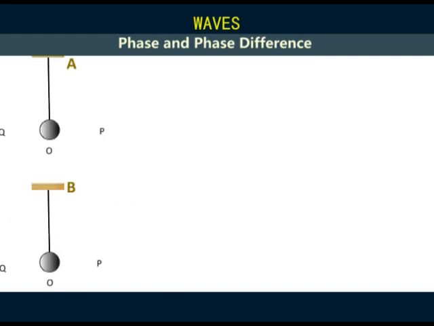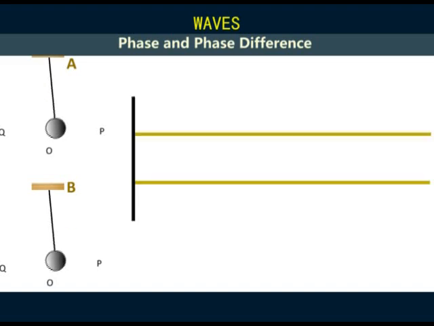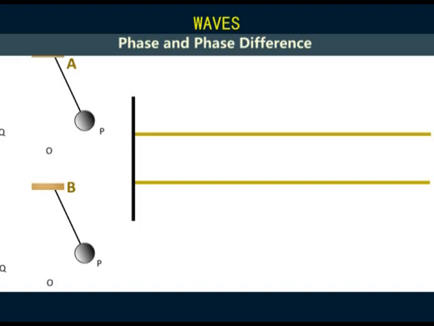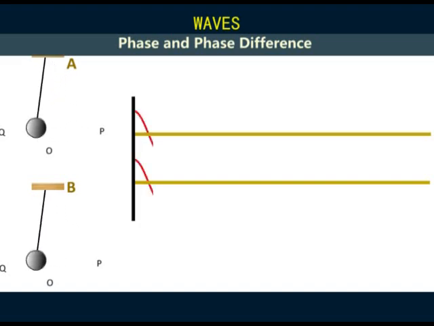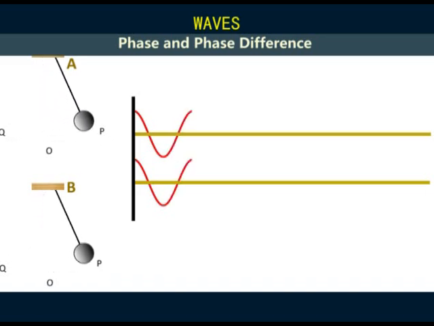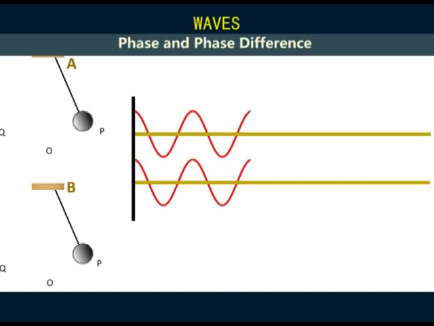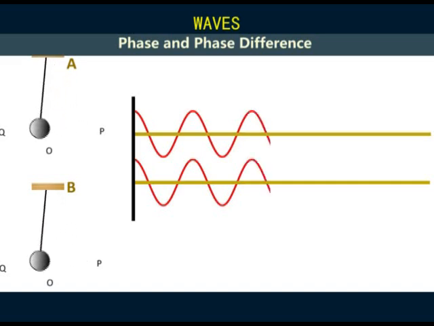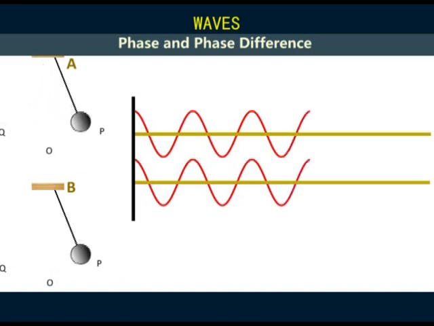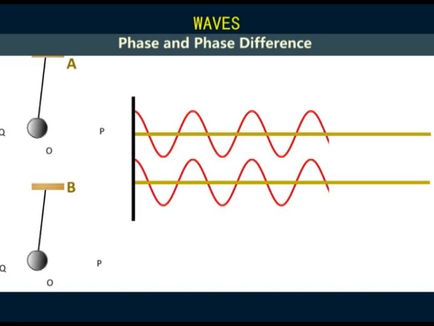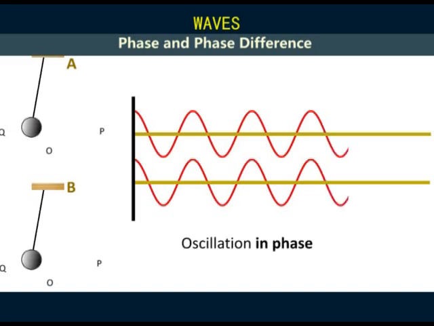Consider two similar pendulum bulbs A and P on your screen. If both are displaced towards points P and released simultaneously, they will be set in oscillation. Both will pass through point O at the same time and moving in the same direction. They will reach the highest amplitude Q at the same time and swing back to P to complete one full cycle. At any given time, the two will be at the same level of displacement and moving in the same direction. They are said to be oscillating in phase, and their sine waves are exactly the same.